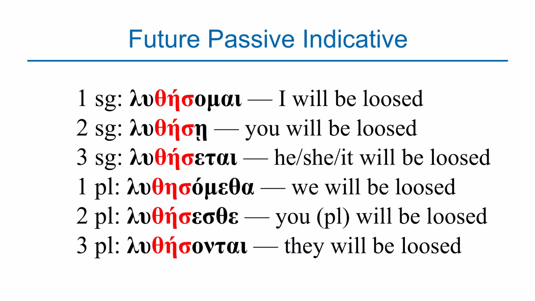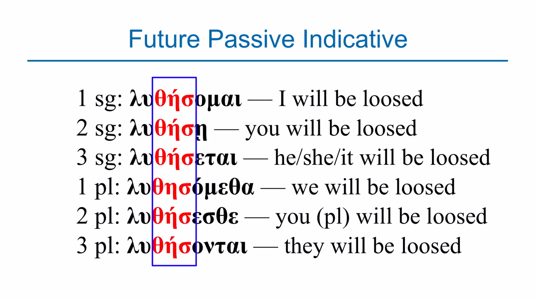We have luthesei, which means you'll be loosed. We have luthesetai, which means he or she or it will be loosed. We have luthesometha, which means we will be loosed. We have lutheseste, which means you'll be loosed. We have luthesontai, which means they will be loosed. So there's that theta, eta, sigma that has been repeated. That is the identity of the future passive indicative.